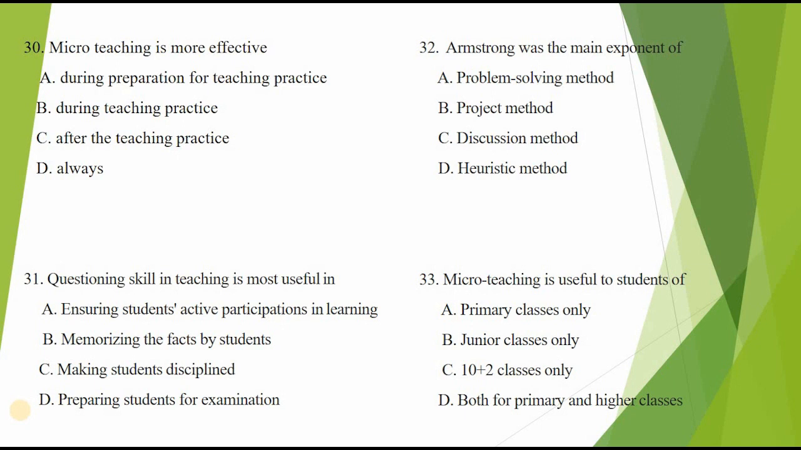32. Armstrong was the main exponent of A. Problem-solving method. B. Project method. C. Discussion method. D. Heuristic method. Armstrong was the main exponent of heuristic method. So the answer is option D.